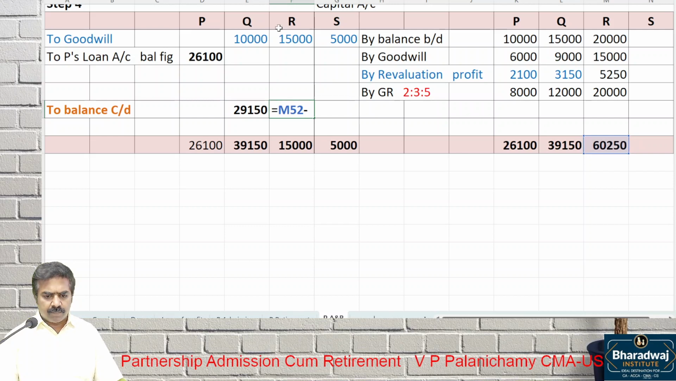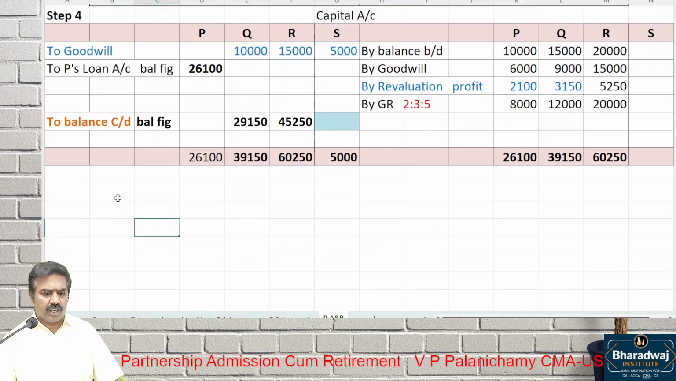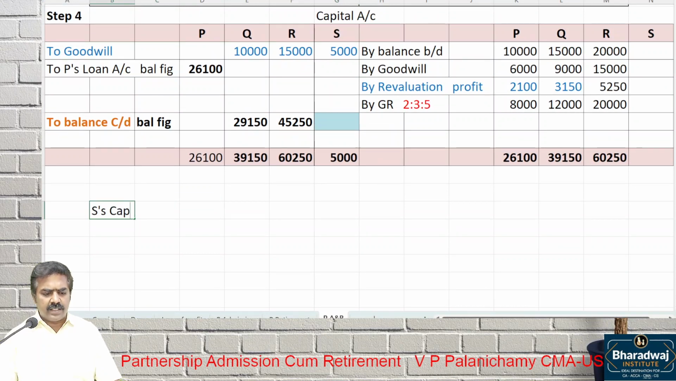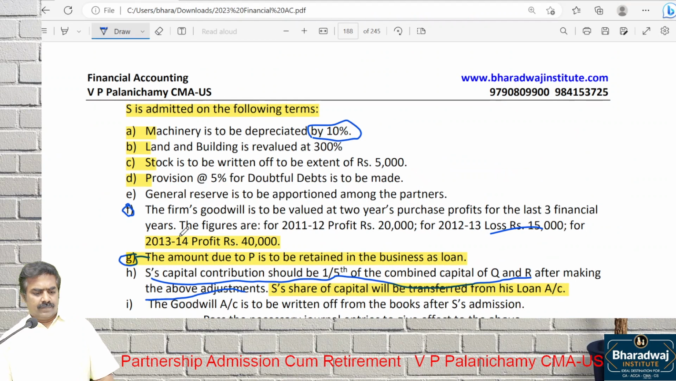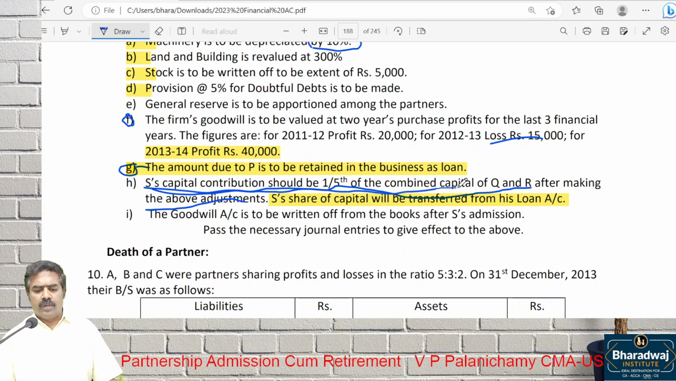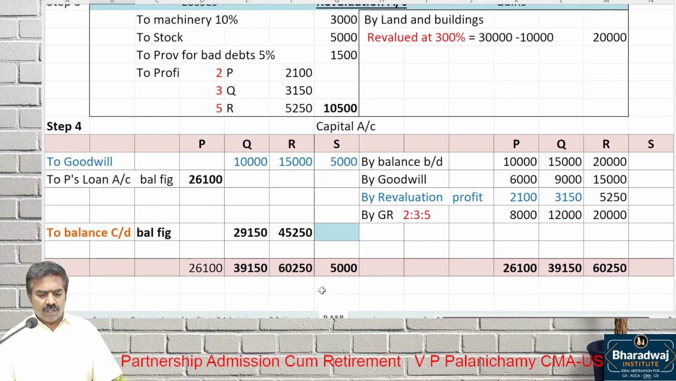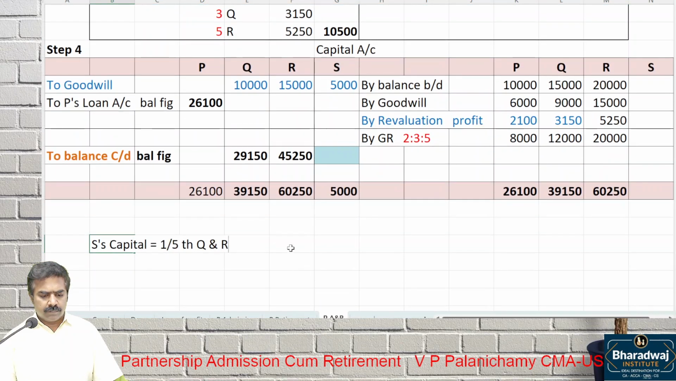60,250 minus 15,000. This is a balancing figure. Then, what should be R's capital? Sorry, S's capital. S's capital is 1/5 of Q and R. Read the adjustment once again. S's capital contribution will be 1/5 of Q plus R. So what is Q plus R's capital? Add it: 29,150 plus 45,250. We are going to contribute 1/5 of this.